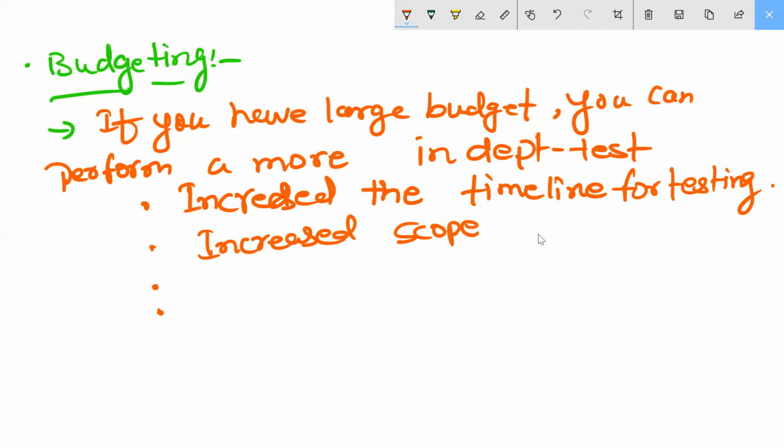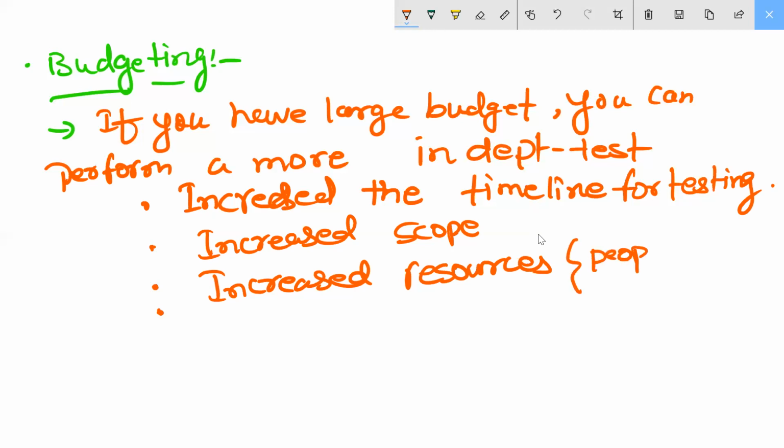Next is increased resources. What is coming under the resources part here? People, technology, then external environments. Clear my point? Understood? This is coming under the budgeting part.